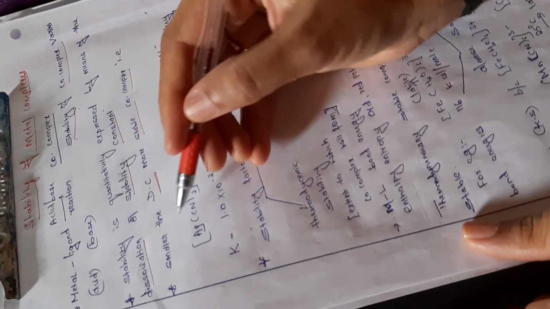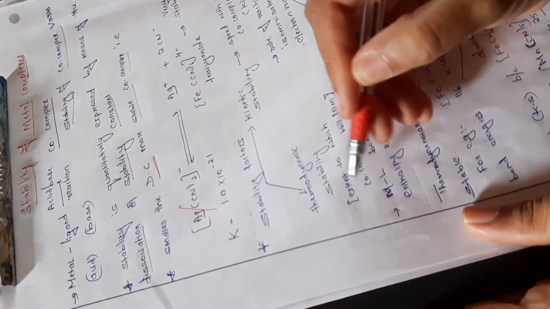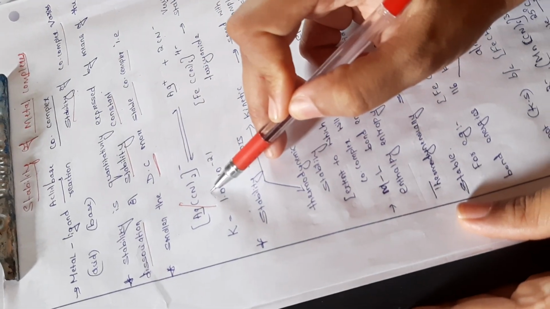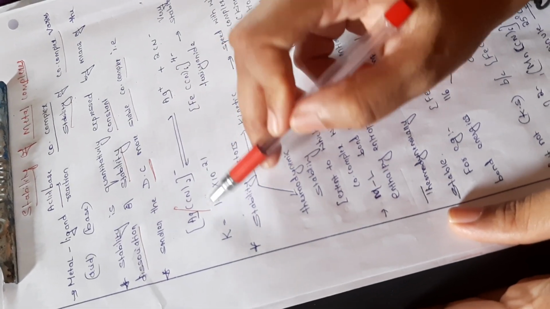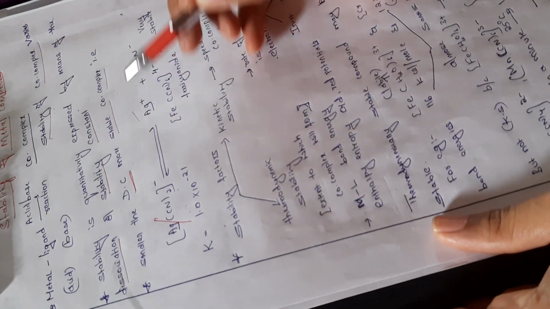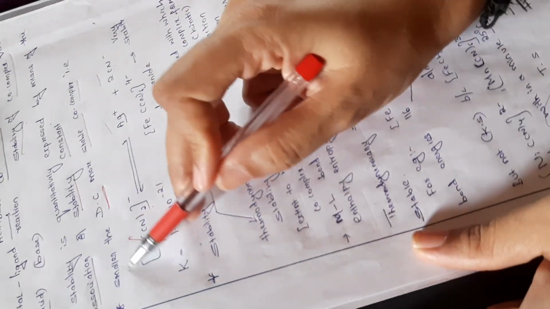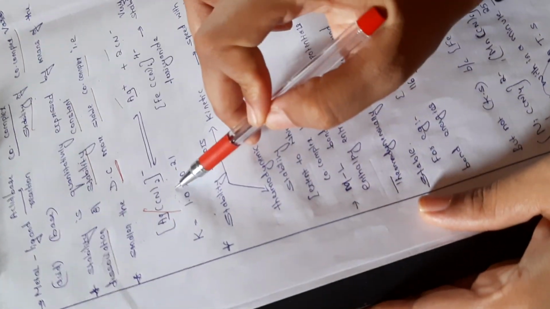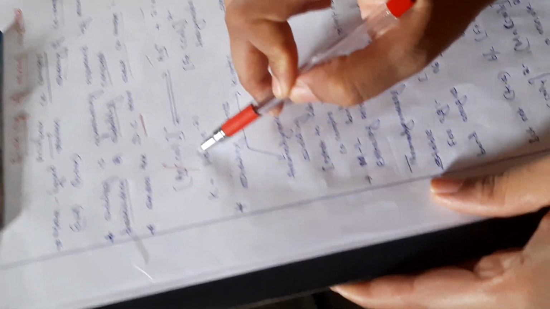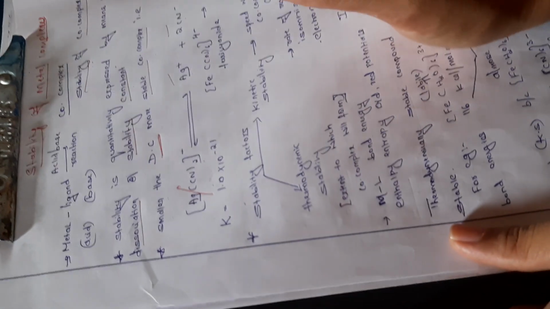In the sense, if the dissociation constant of the newly formed complex is less, it will not dissociate into its individual constituents. So it will remain as a complex for a long time. If its dissociation constant is less, that particular complex will be stable.